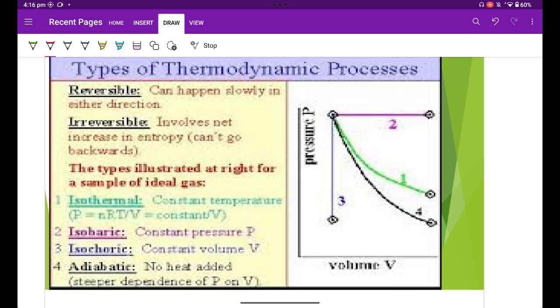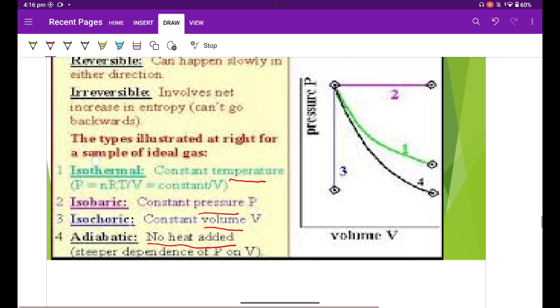A process may be classified as reversible, irreversible, and then isothermal, isobaric, isochoric, adiabatic. By isothermal we mean temperature is constant, by isobaric pressure is constant, isochoric volume is constant, and adiabatic means no heat flows from the system. That is an adiabatic process.